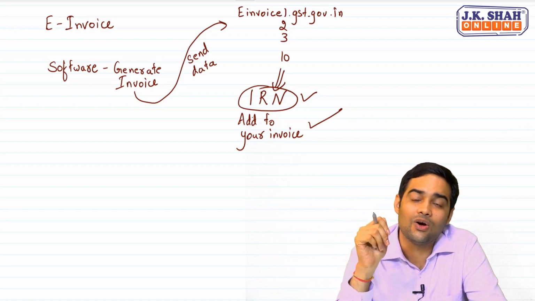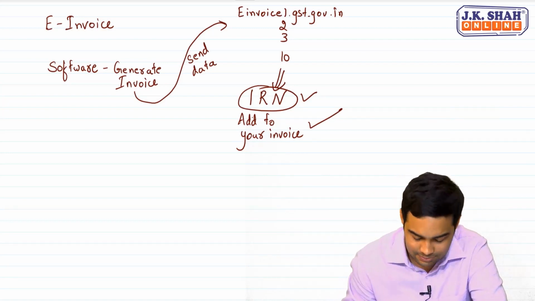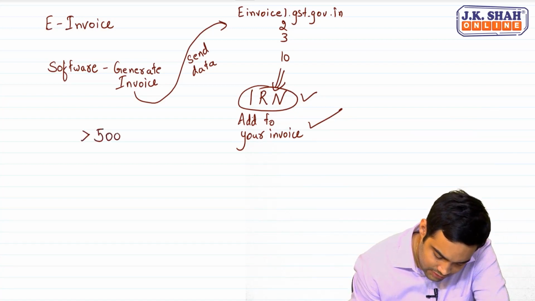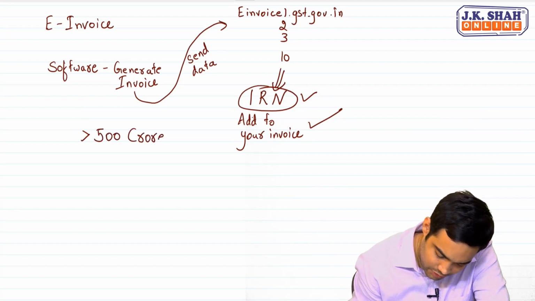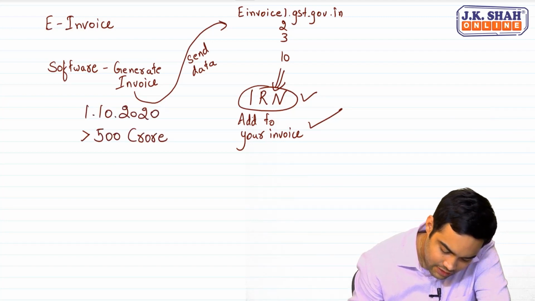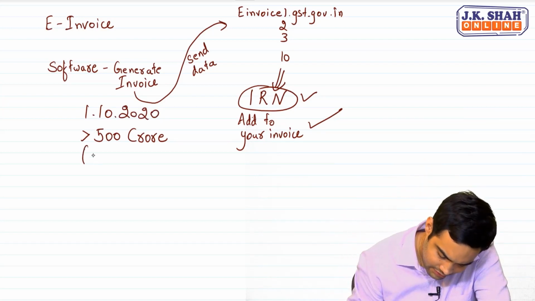Now, whom is it applicable to? It is applicable for your exams, that is May 21, only when turnover is more than 500 crores. This came into effect from 1st October 2020 for any person who had a turnover of more than 500 crores in 17-18, 18-19, 19-20.